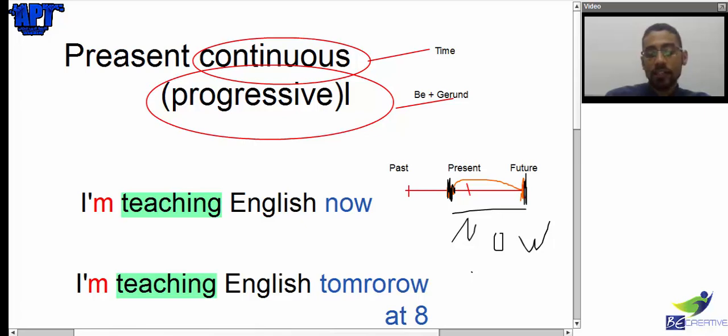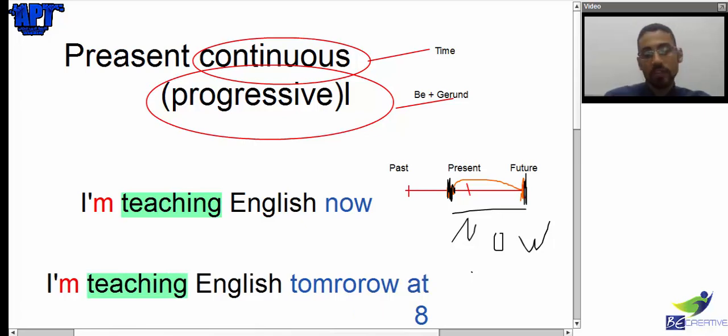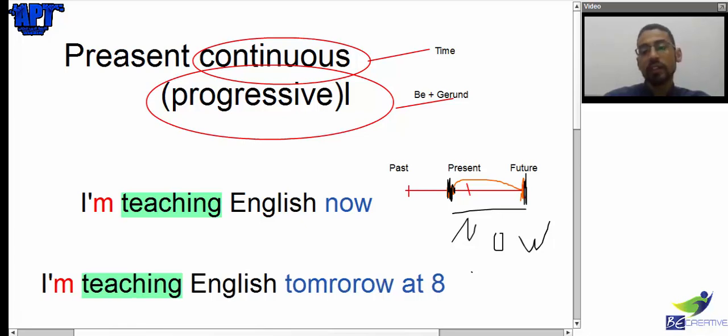Now, he said tomorrow, so can I say that this is talking about now? No, it's not talking about now. It's talking about the future, tomorrow at 8. So that's the exceptional case for the present continuous.